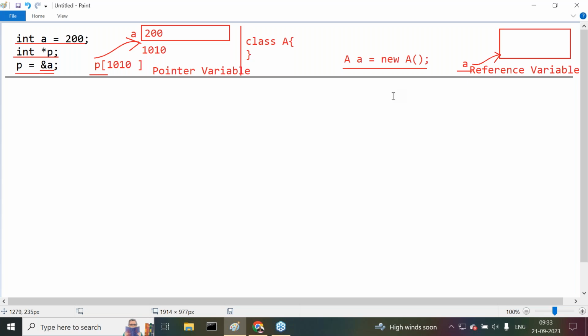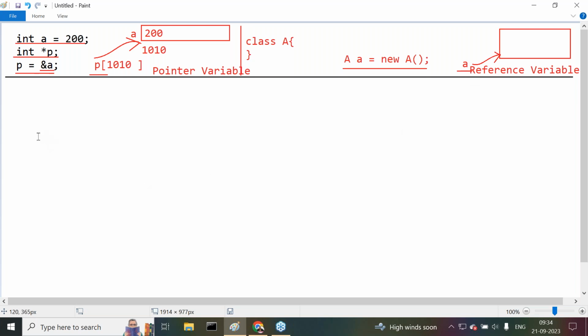This is the question here. To answer the difference between a pointer variable and a reference variable, first we have to understand how reference variables are created in Java. After that, we will compare the pointer variable with the reference variable. First we have to understand the process of creating reference variables in Java. Are all of you okay?